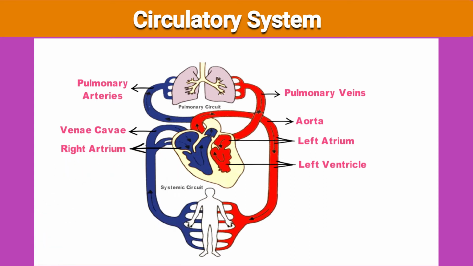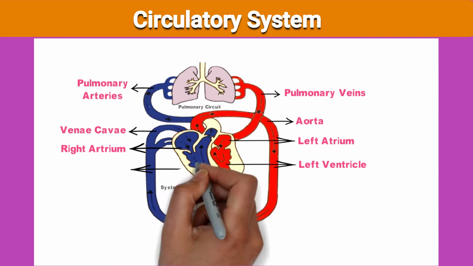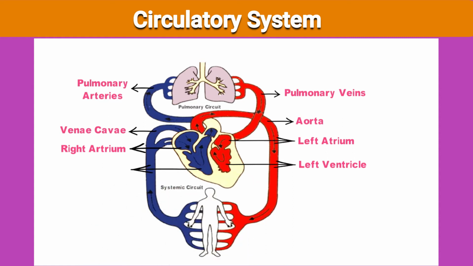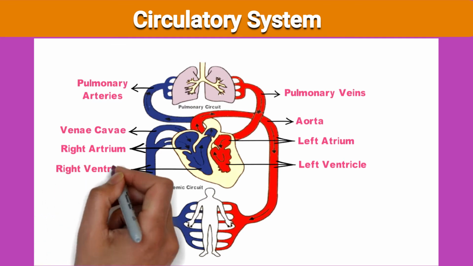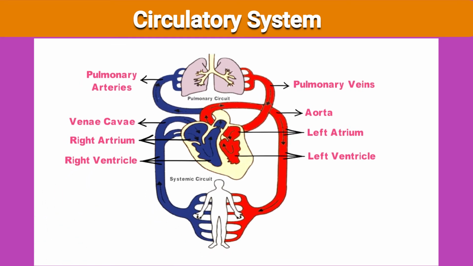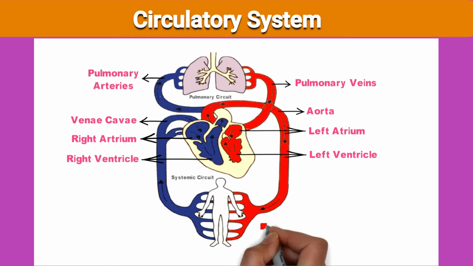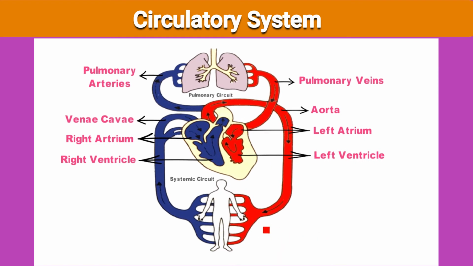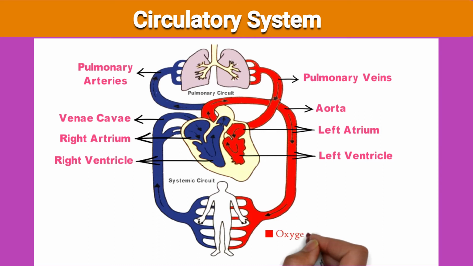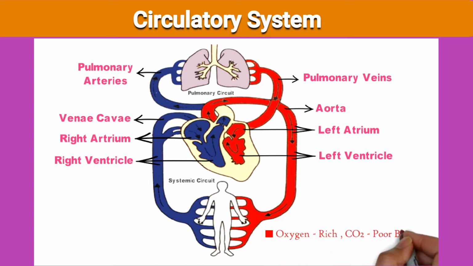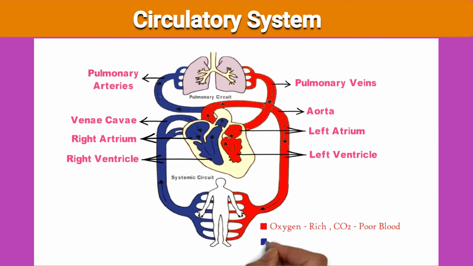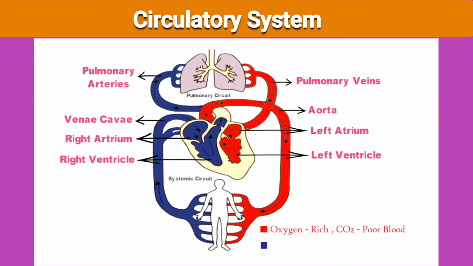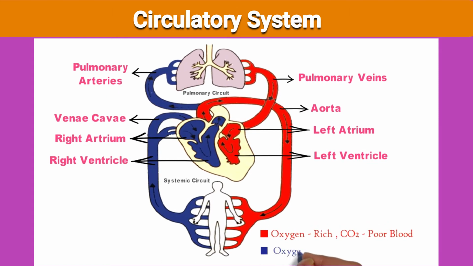See here, the red one is the oxygen rich, carbon dioxide poor blood, and the blue one is the oxygen poor, carbon dioxide rich blood. This is the blood circulation. The arrows are showing you how the blood flows throughout the body.